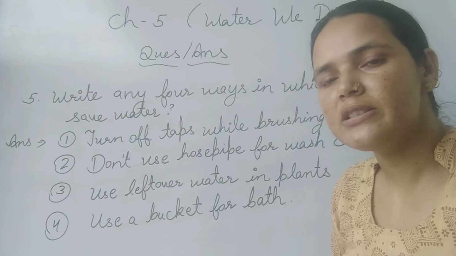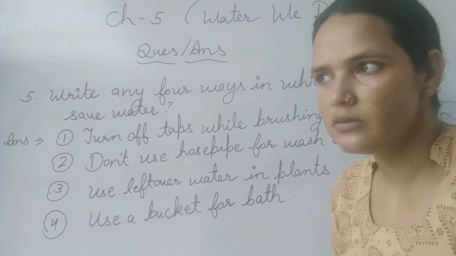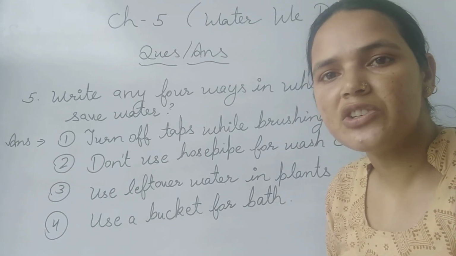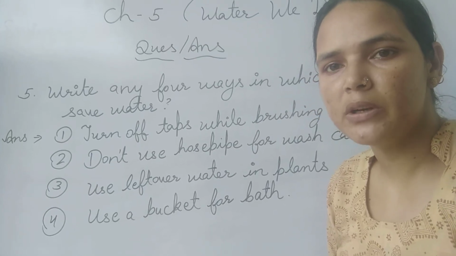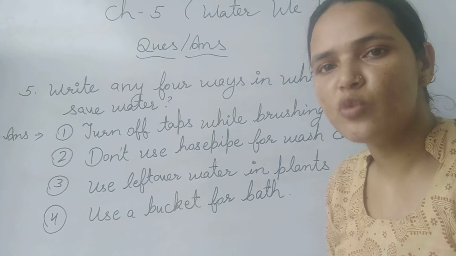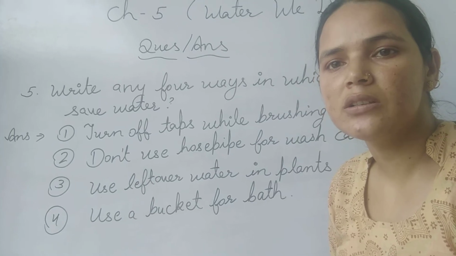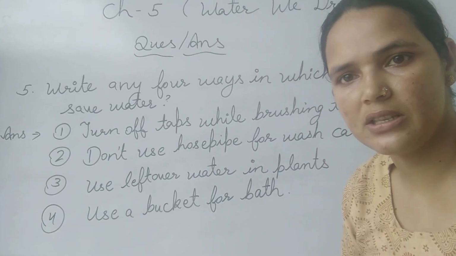After that, water is used for recreational purposes. I have told you the meaning of recreational activities. Recreational activities are those activities which are done by people to refresh their body or their mind, like swimming, rafting, boating. These are the recreational activities.